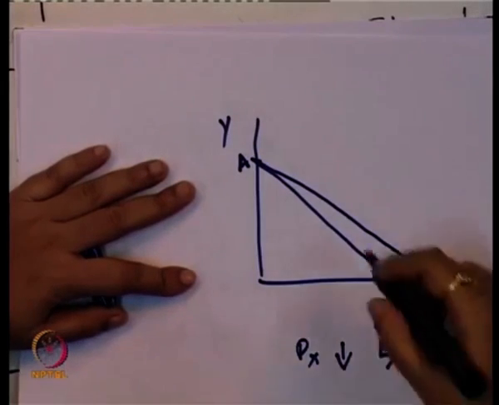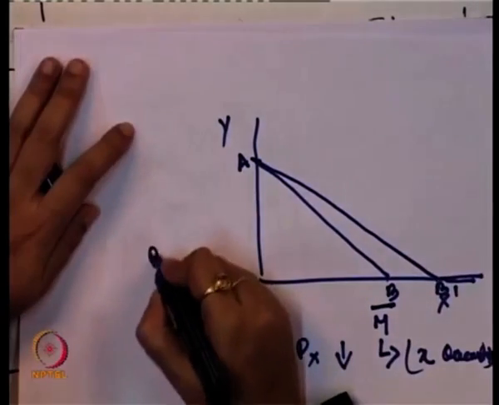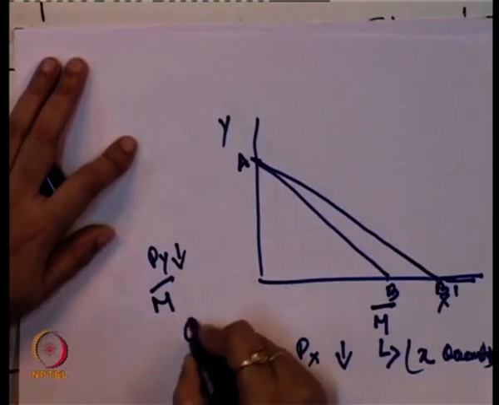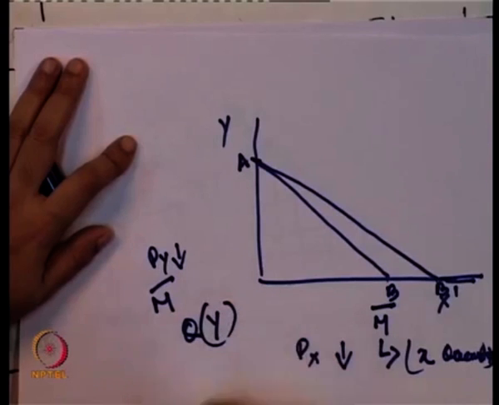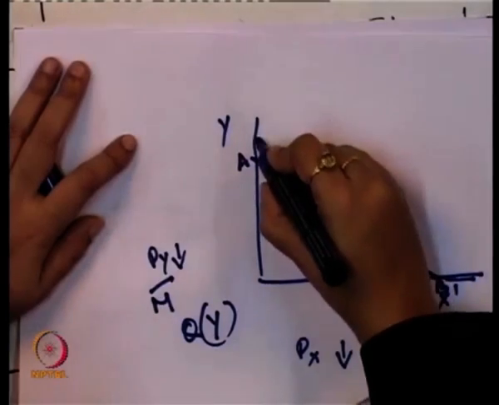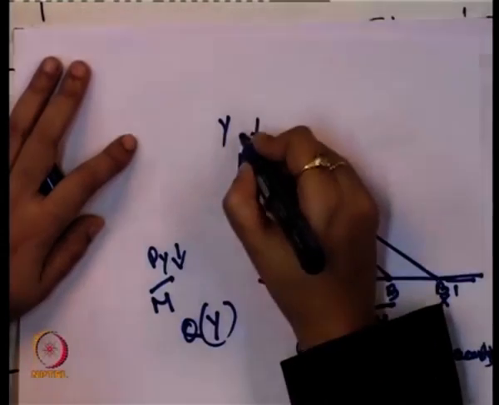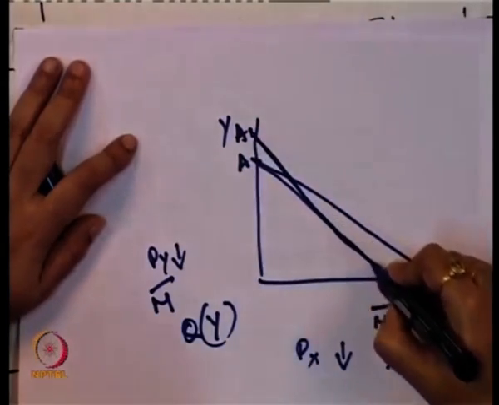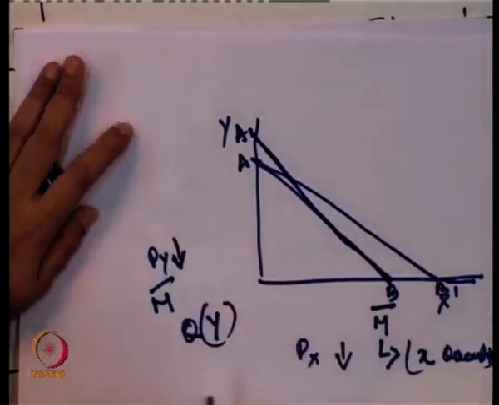Now, suppose the price of y decreases. With the same money income, the consumer can now have more quantity of y. So, point B remains constant, the curvature changes in case of y, and suppose this is A1B. So, the new budget line is A1B if the price of y is decreasing.